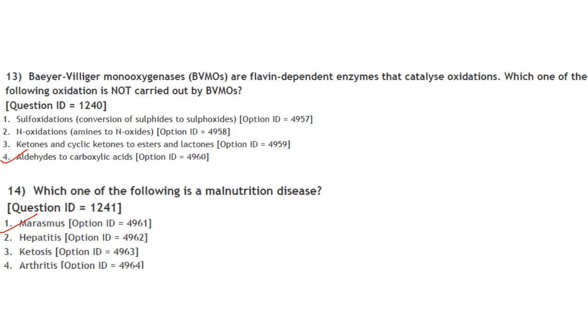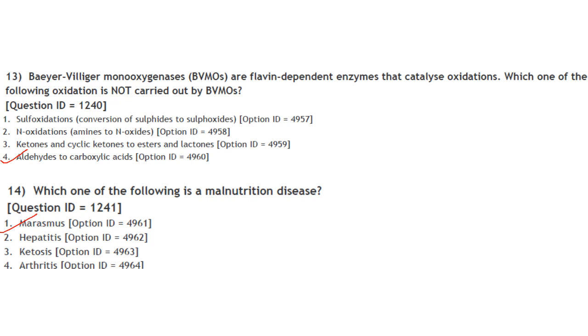Then next one. Baeyer-Villiger monooxygenases are flavin-dependent enzymes that catalyze oxidations. Which one of the following oxidation is not carried out by BVMOs? So Baeyer-Villiger monooxygenases catalyze the oxidation of ketones and cyclic ketones to esters and lactones respectively, by using molecular oxygen and NADPH.